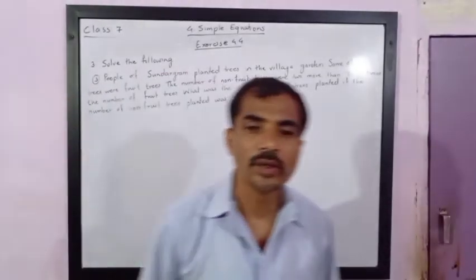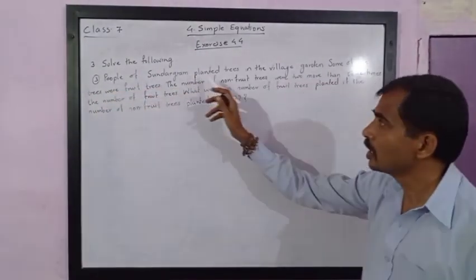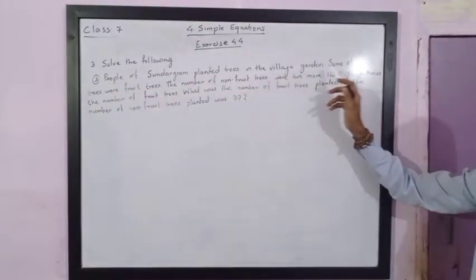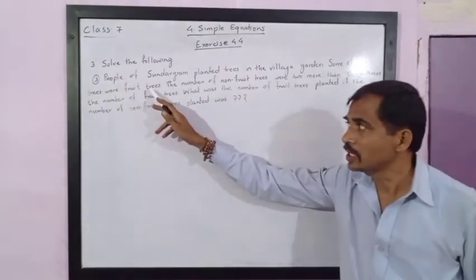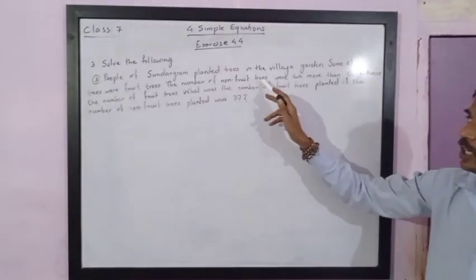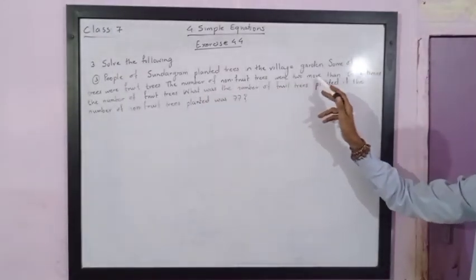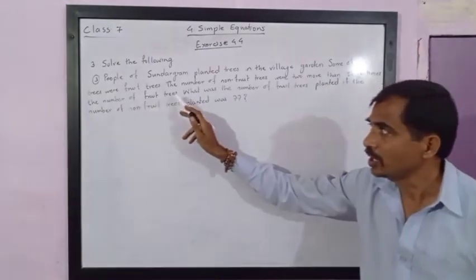Dear friends, we have the next example. People of Sundargram planted trees in the village garden. Some of the trees were fruit trees. The number of non-fruit trees was 2 more than 3 times the number of fruit trees.